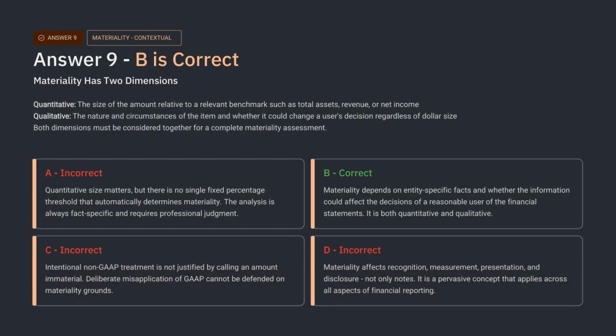The correct answer is B. Materiality depends on entity-specific facts and whether the information could influence user decisions. Option A is wrong because materiality is not based only on one fixed percentage. Option C is wrong because intentional non-GAAP treatment cannot be justified simply by calling an item immaterial. Option D is wrong because materiality affects recognition, measurement, presentation, and disclosure. The core idea is that materiality has both quantitative and qualitative dimensions.